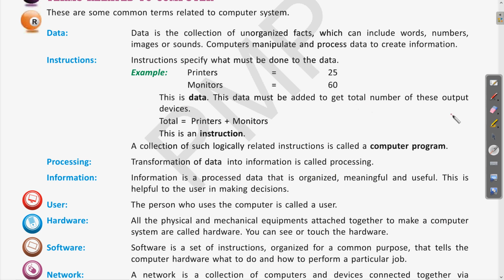As we have seen in the IPO cycle, the data which we give is in the form of data, then this is processed and changed into output. So the process of converting data into information is called processing. Clear?